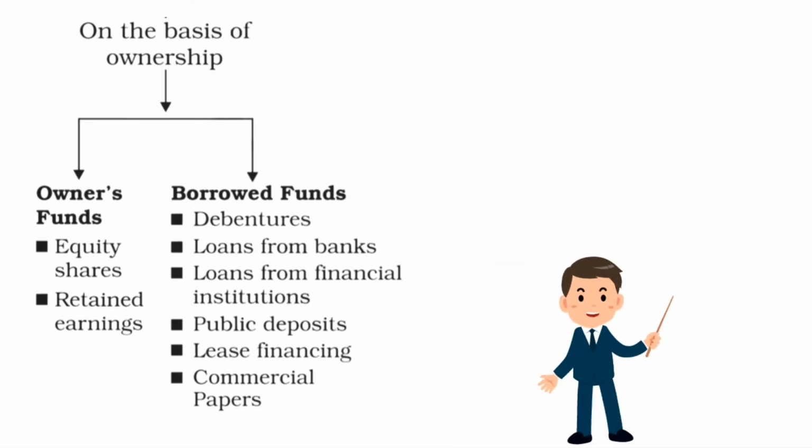Second is on the basis of ownership. There are two types. First is owners fund and second is borrowed fund. This whole chapter is about these two categories only, that is owners fund and borrowed fund.